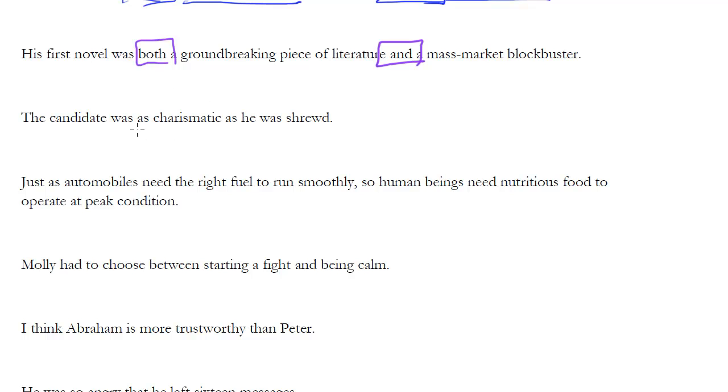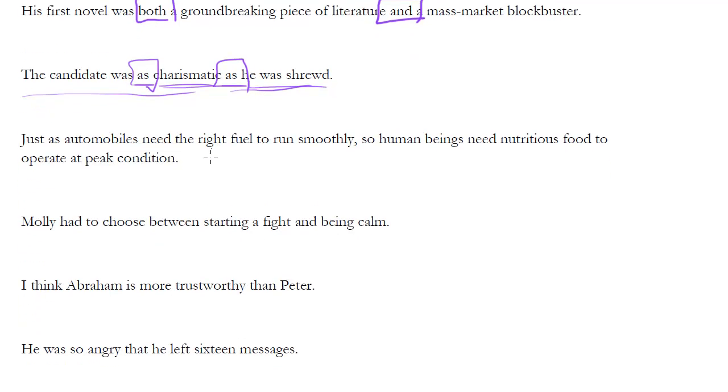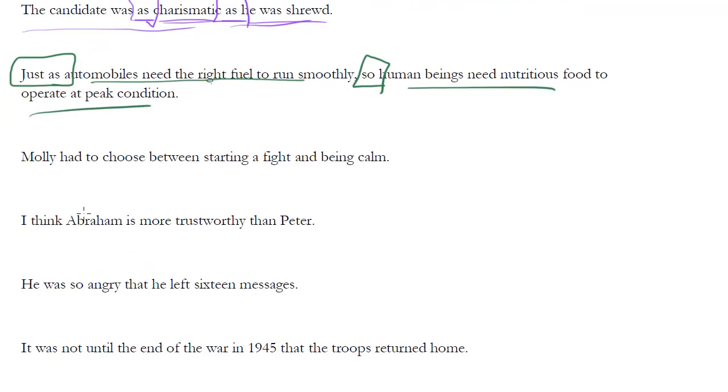The candidate was as charismatic as he was shrewd. So this is as, and it's parallel in the sense that we have he was as charismatic as he was shrewd. So it's really these parts. This one's a little bit trickier, but basically it's an as word pair. Just as automobiles need the right fuel to run smoothly, so human beings need nutritious food to operate at peak condition. This is our just as so word pair connected with clauses to remain parallel.